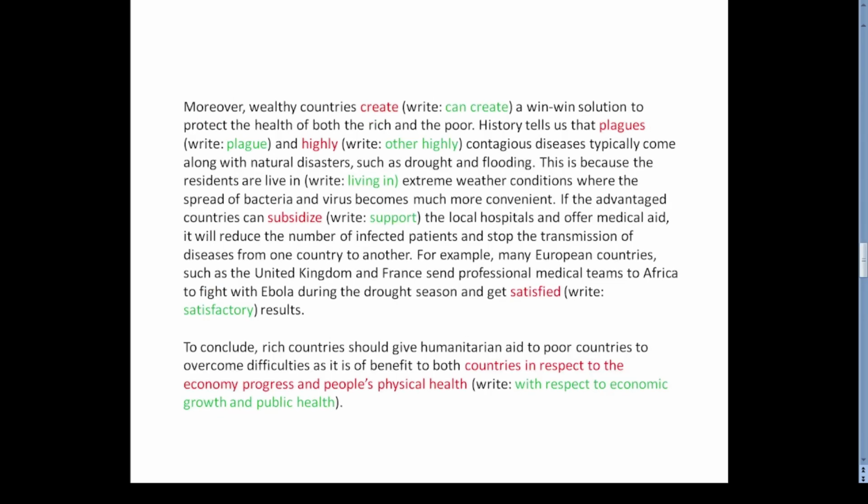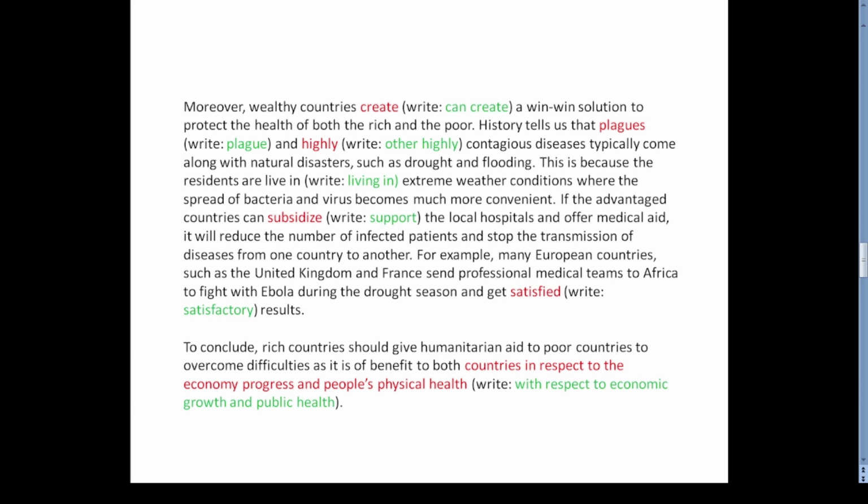In the second body paragraph, the student has mentioned another reason for rich countries to support. He wrote about the possibility of deadly infections traveling from disaster-hit countries to other nations. He also explained how by offering medical assistance, by offering subsidized medical supplies and by sending medical teams to disaster-hit regions, wealthy nations can protect their own people as well.